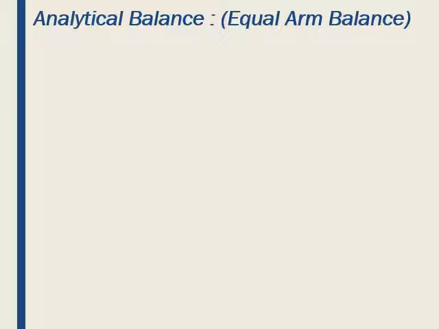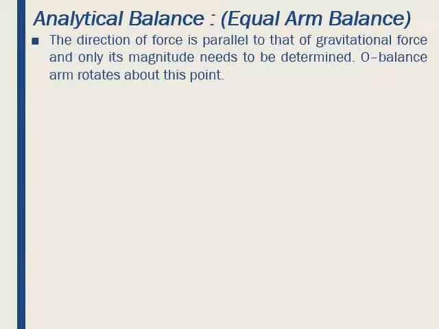So in this case, first we will go with the first method, that is the analytical balance method. The direct comparison of an unknown force with the gravitational force can be described with the help of an analytical balance. Here, the direction of the force is parallel to that of the gravitational force and hence only its magnitude needs to be determined.